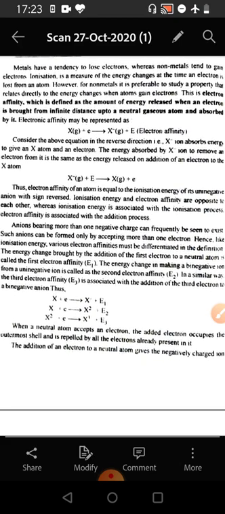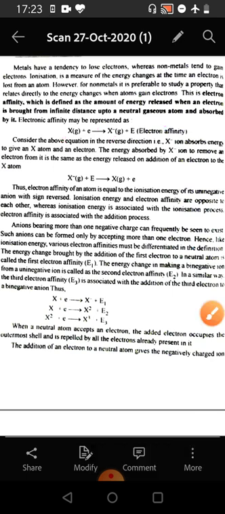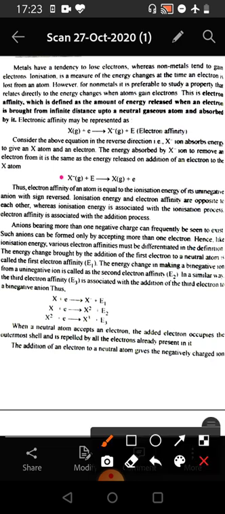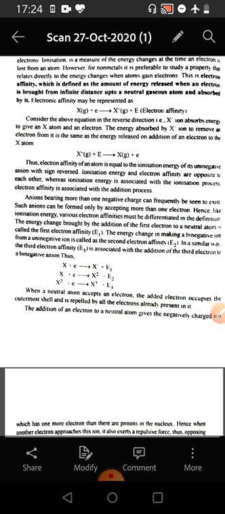Electron affinity can be represented by the halide atom in the gaseous form adding an electron, converting into the halide ion and releasing an amount of energy which is known as electron affinity. Now, if we consider the above equation in the reverse manner, the halide ion in the gaseous form absorbs a certain amount of energy and gets converted into the neutral halide atom while releasing an electron. So, we see that the electron affinity of an atom is equal to the ionization energy of its uni-negative anion